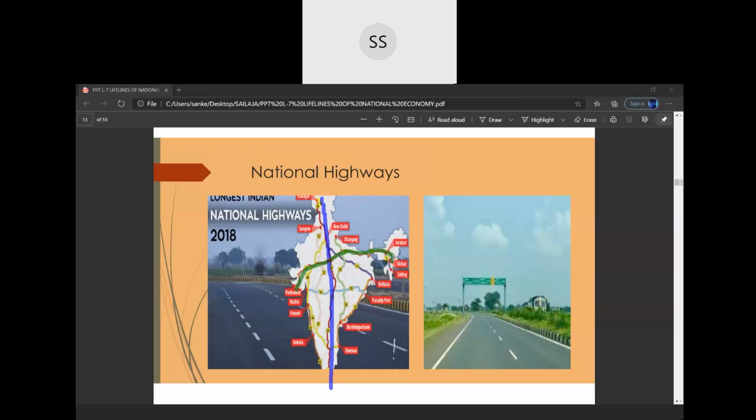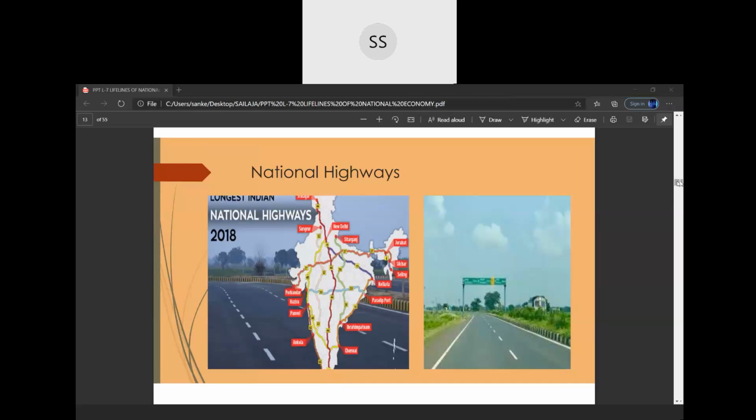Silchar in the east, you can see here it is written here, children. Silchar in the east to Porbandar in the west. This is east-west corridor. I think I am very clear with all the types of roads, children.